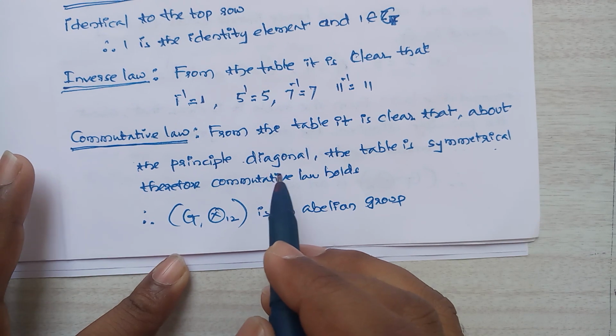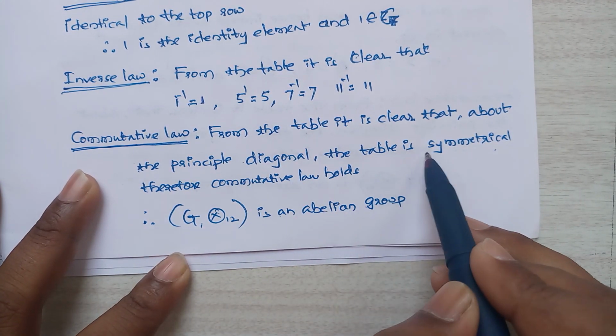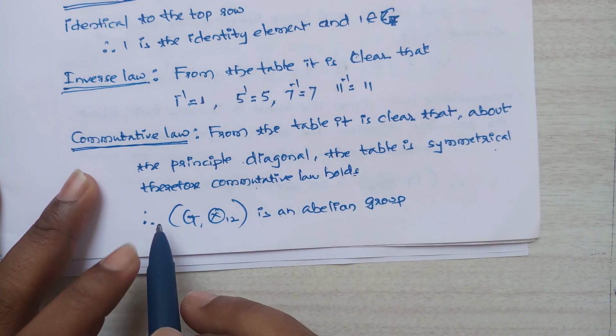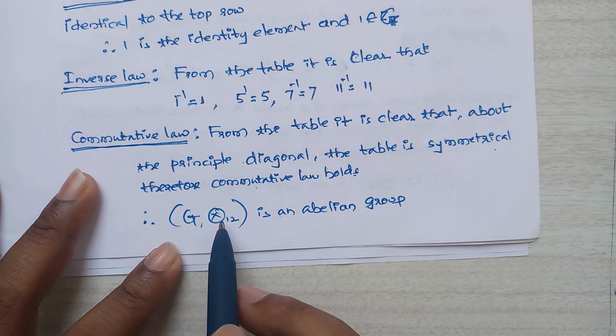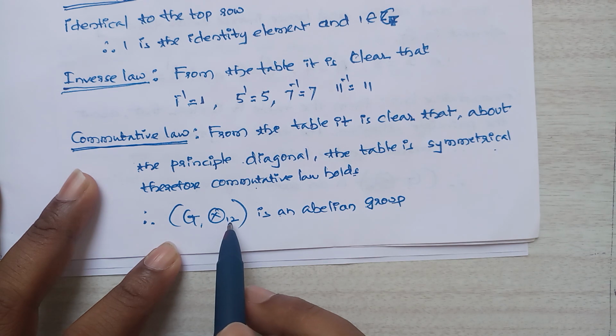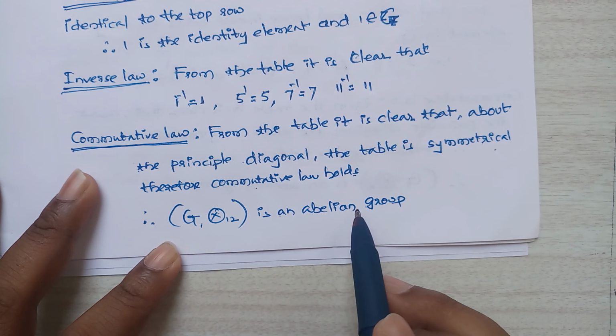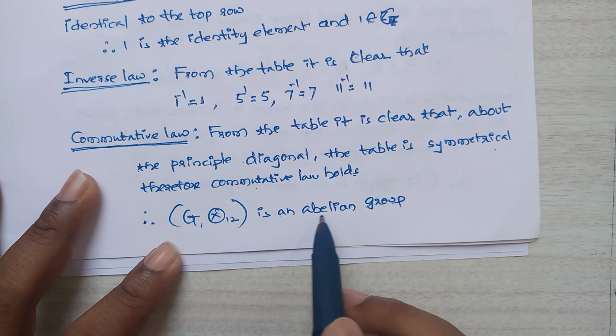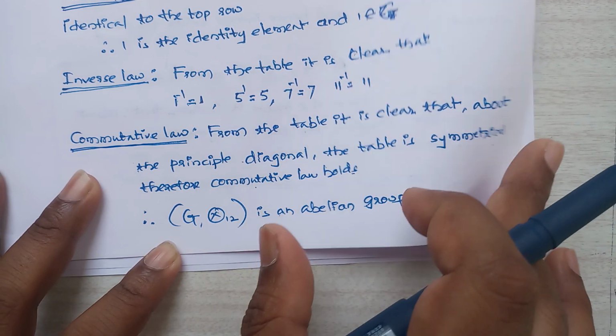About the principal diagonal the table is symmetrical, so therefore the commutative law holds good. Therefore Z multiplication modulo 12 is an abelian group.